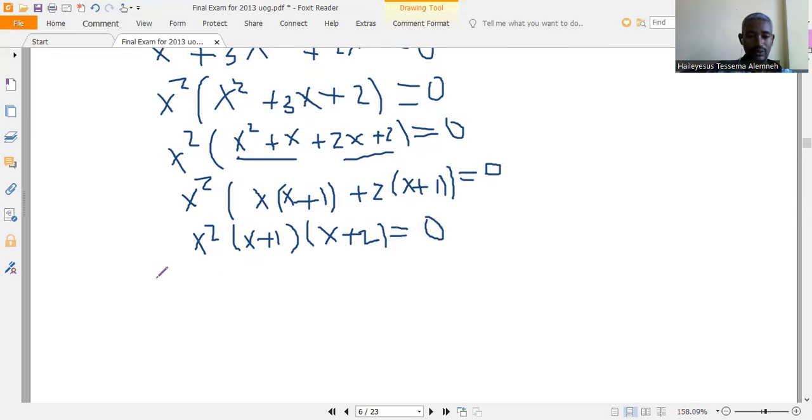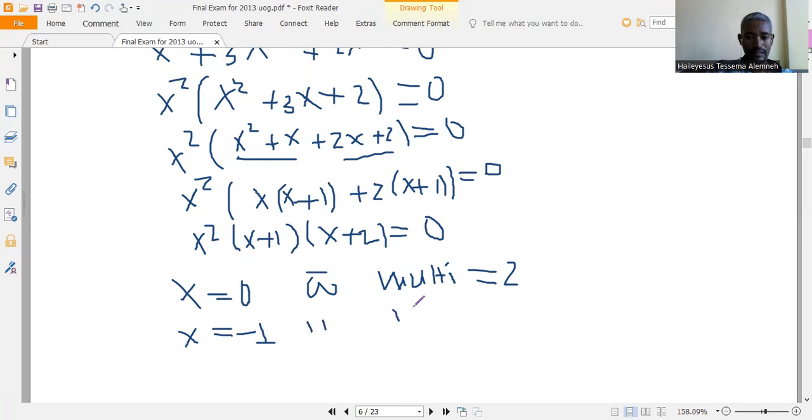So what are the zeros? x is equal to 0 with multiplicity 2, x is equal to minus 1 with multiplicity 1, and x is equal to minus 2 with multiplicity 1.